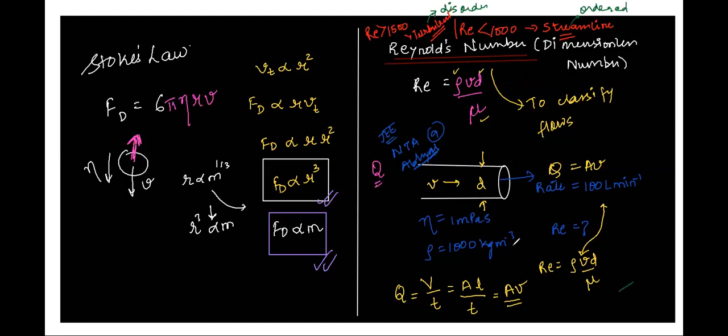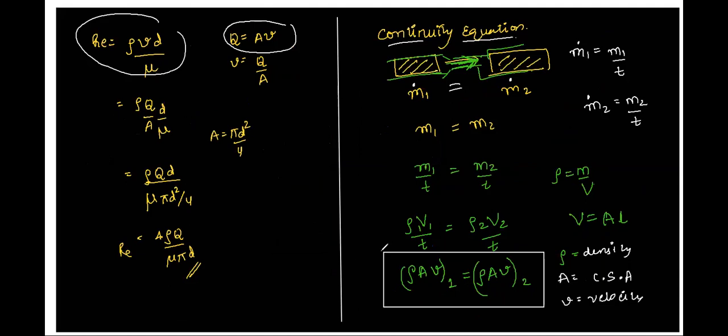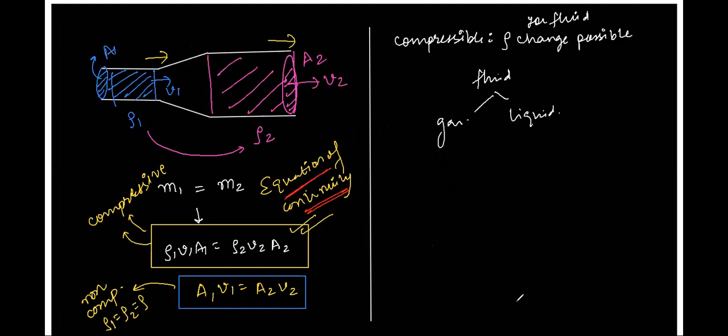Then we saw a question based upon Reynolds number. We saw then the continuity equation: Rho1 V1 A1 is equal to Rho2 V2 A2. Until this we have completed. After just a few more topics, we have the examples or questions coming up. So we'll take those questions and try to finish this chapter in the coming classes, after which we'll be moving to the class 12 syllabus.